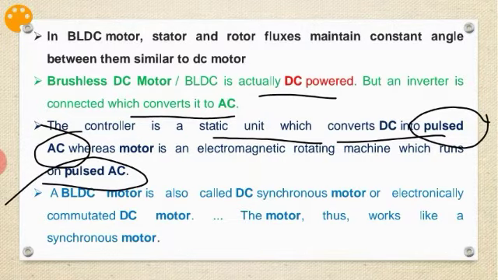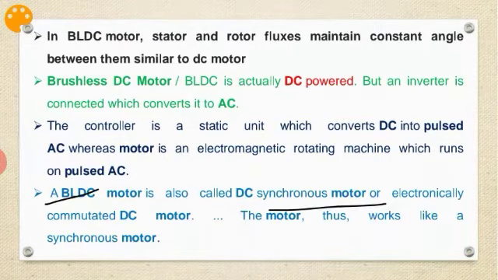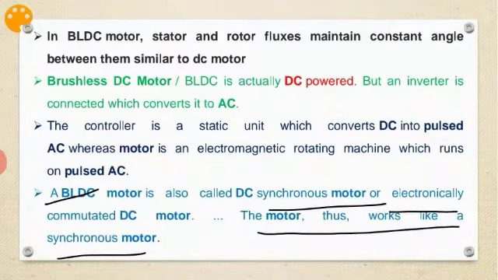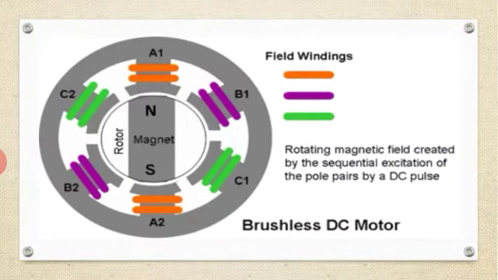The last point once again: a BLDC motor is also called a DC synchronous motor or electronically commutated DC motor. I repeat here, electronically commutated DC motor. The motor thus works like a synchronous motor. So this is the related information about the brushless DC motor construction details.